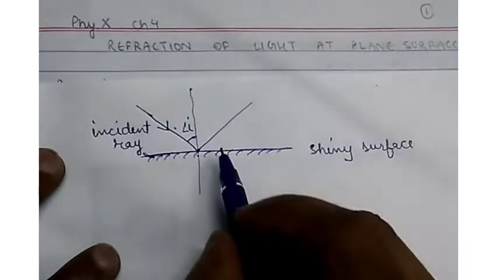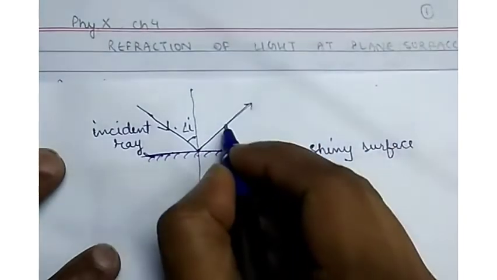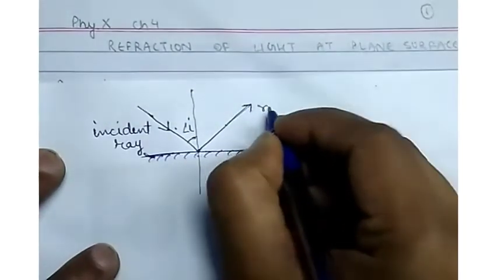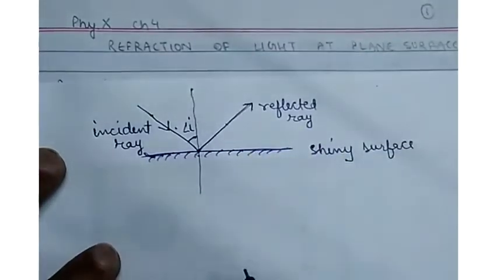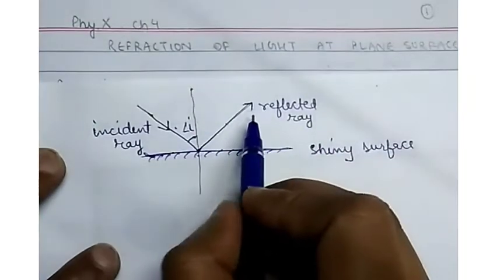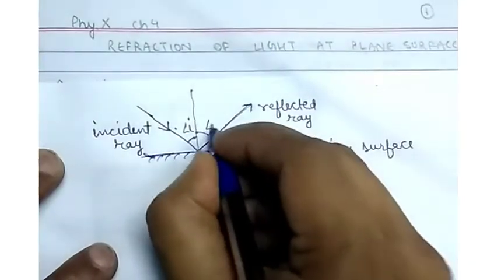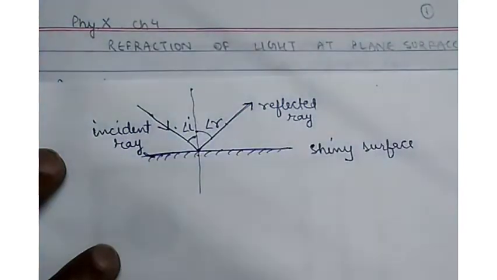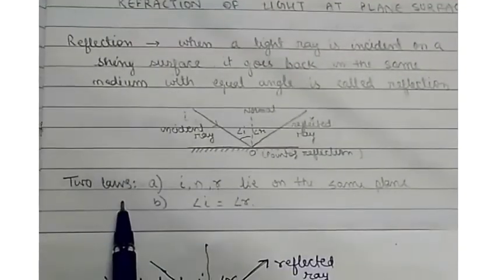Okay, and it goes back into the same medium with a certain angle. This ray of light is called the reflected ray. And the angle which is made by the reflected ray and the normal is called the angle of reflection. Okay, there are two laws, two laws of reflection.